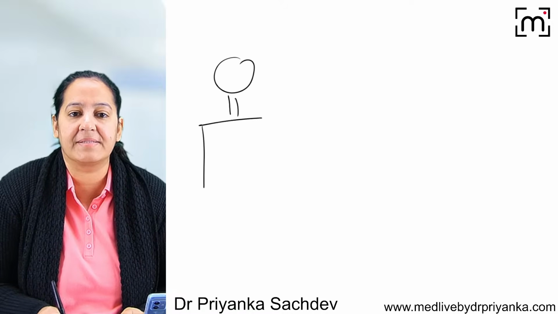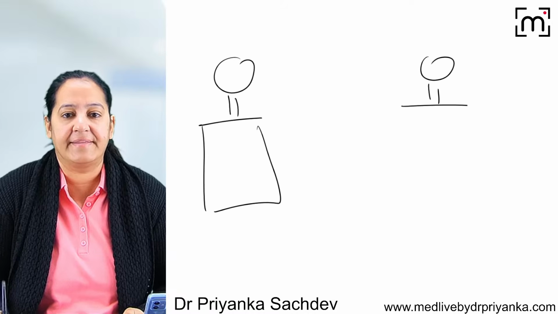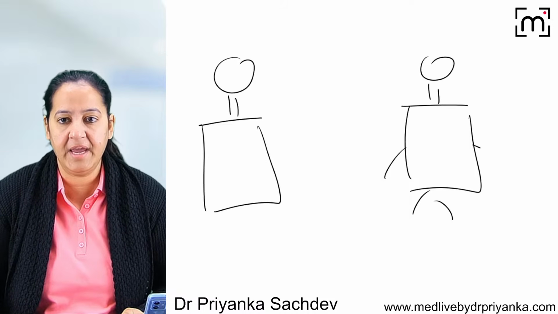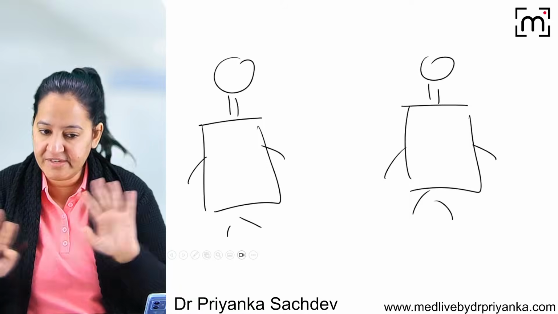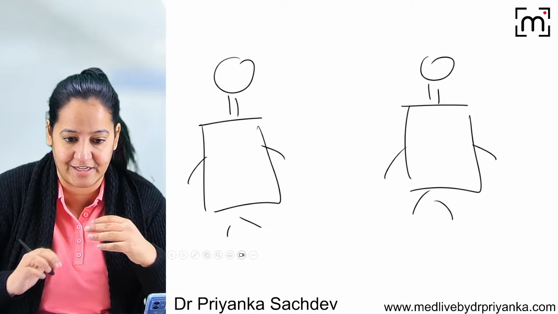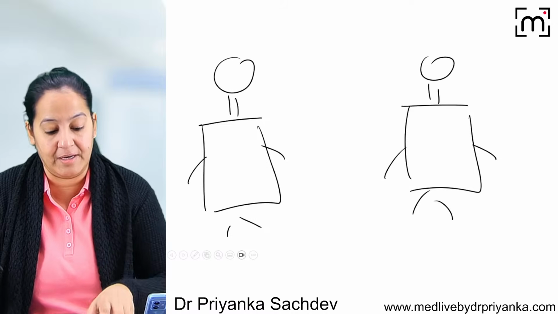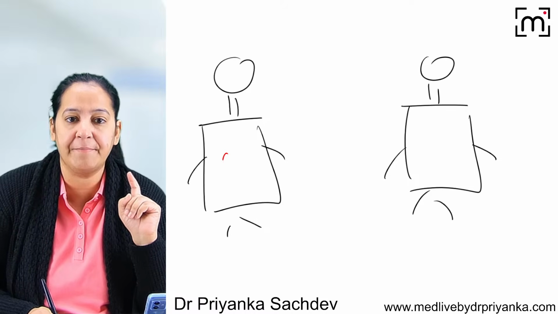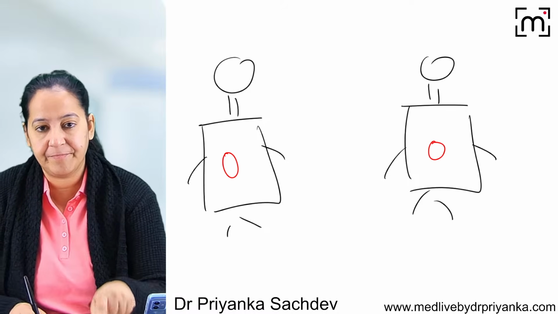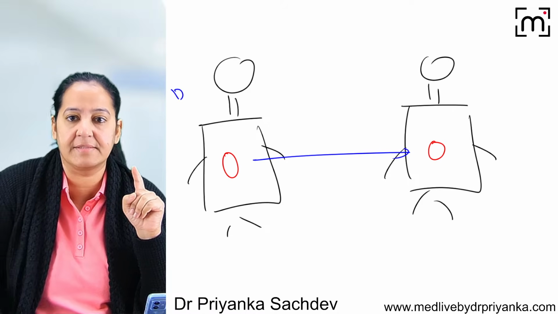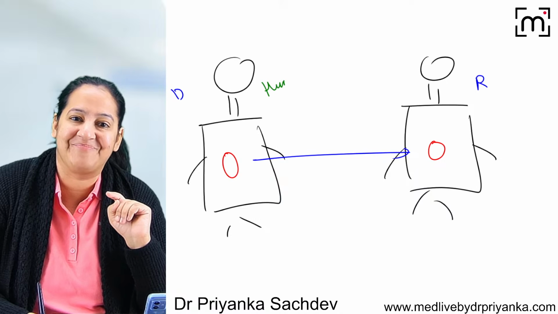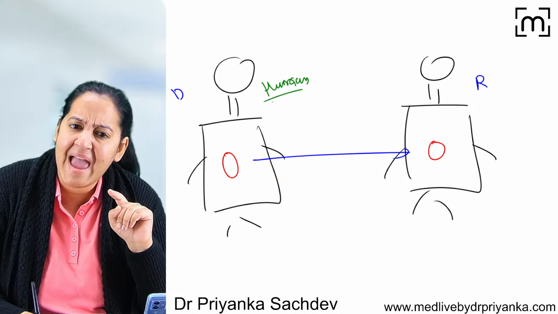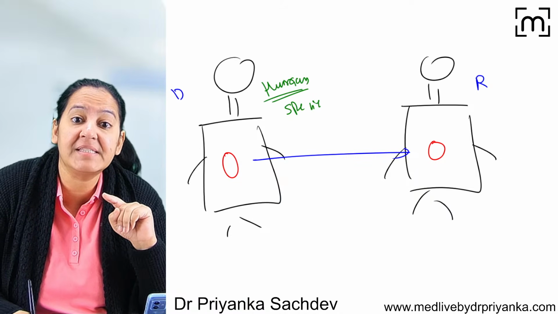So see, this is the person, this is the donor, and this is the recipient. The best graft is the autograft, the self-donor, the self-recipient. If it is not possible, the next best is the identical twin. But if it is also not possible, the third possibility, the third best. Who's the third best? This is donor, this is recipient. Who's the third best donor? The third best donor is any human. At least the species is same. Any human.